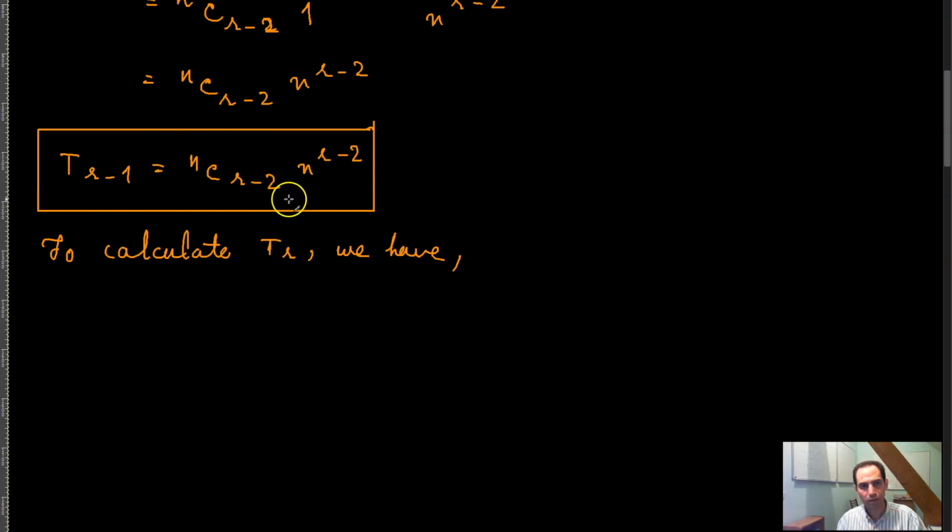So that is our coefficient here. Here our coefficient is equal to n combination r minus 2.